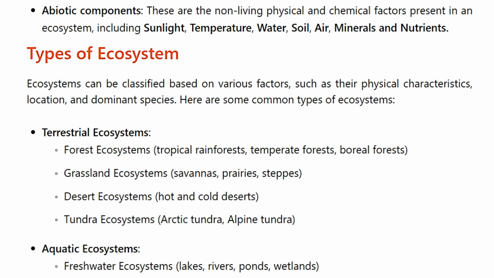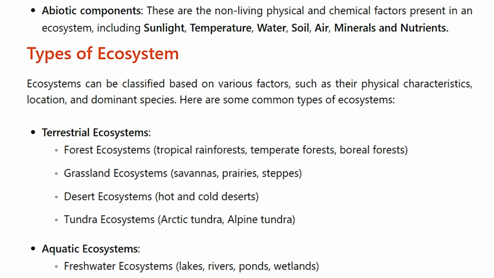Types of ecosystem. Ecosystems can be classified based on various factors such as their physical characteristics, location, and dominant species. Here are some common types of ecosystems. Terrestrial ecosystems. Forest ecosystems, tropical rainforest, temperate forest, boreal forest. Grassland ecosystems, savannas, prairies, steppes. Desert ecosystems, hot and cold desert. Tundra ecosystems, Arctic tundra, alpine tundra.